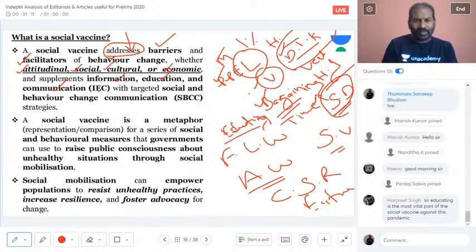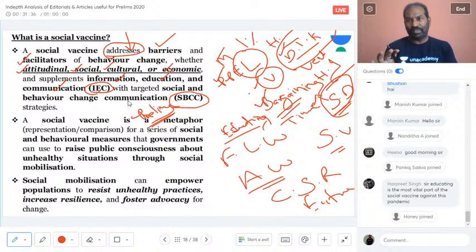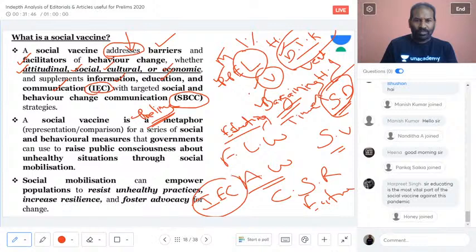And then please look at this point also. IEC. What does IEC mean, and what does SBCC mean? You never know, both could be part of prelims questions. What is IEC? Information, education and communication. So what social vaccine does is provide information, education and communication about the pandemic situation, about the disease, about the virus. So IEC is important about the social vaccine.